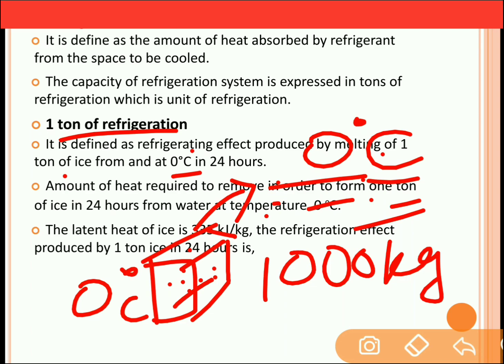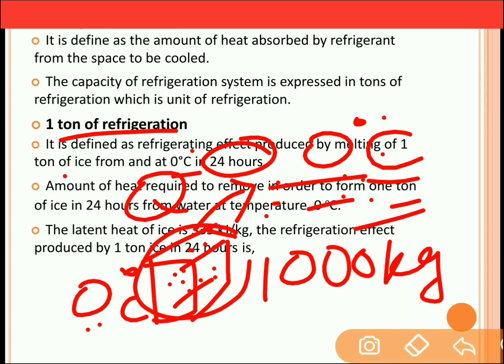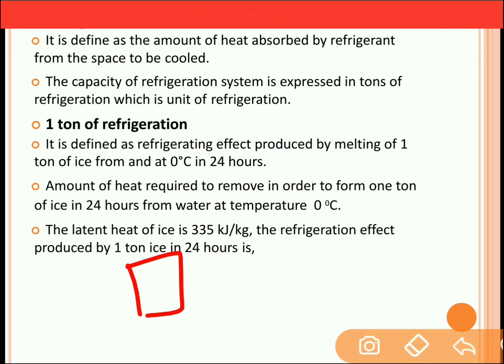However, during this heat transfer, temperature remains constant, that is at 0 degrees Celsius. So at 0 degrees Celsius, ice will melt into water, and in order to melt the ice, we require a certain amount of heat to be removed from the ice. Now this process takes place for 24 hours. So we need to find out the amount of heat which is to be removed from the ice, and the capacity of ice is 1000 kg.